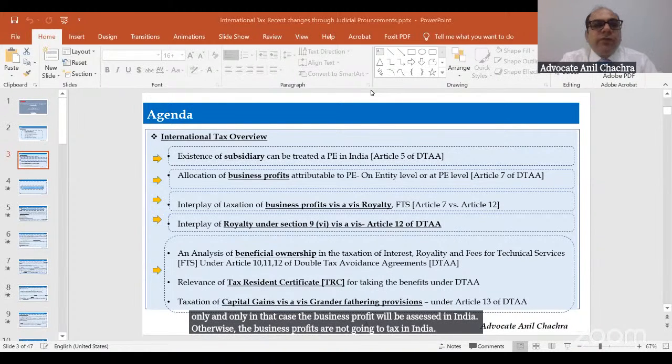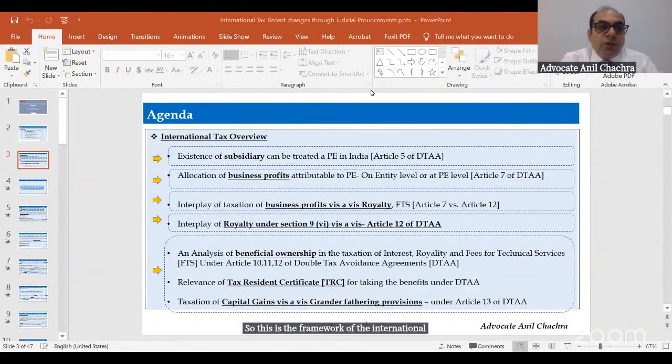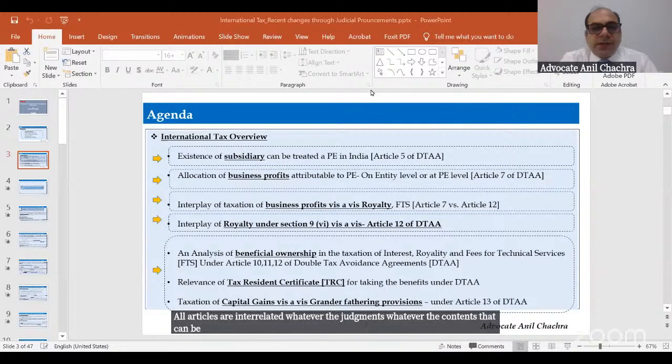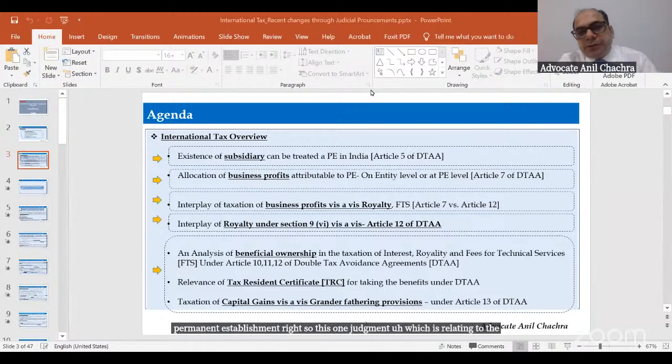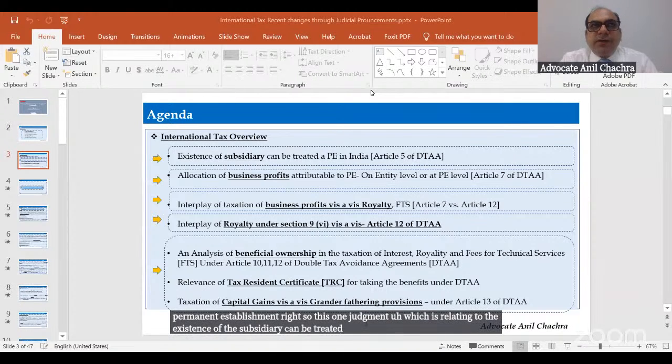So this is the framework of international taxation. For today's session, I have made a PPT in such a way that all articles are interrelated. Whatever the judgments, whatever the contents that can be related to these judgments, I have made in a synchronized way. Like Article 5 tells about the permanent establishment, right? So this one judgment, which relates to the existence of a subsidiary, can be treated as a PE in India. That means it will be covered by Article 5.